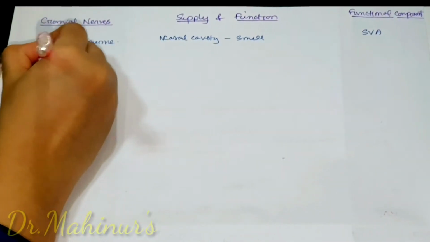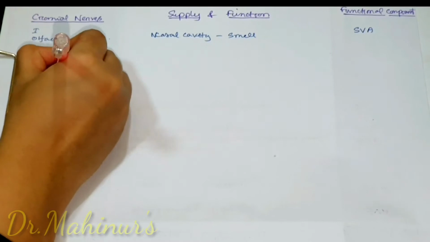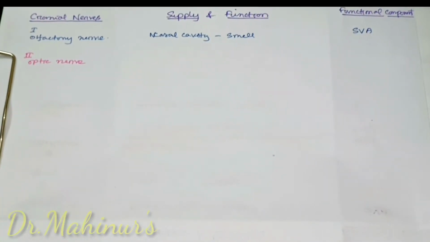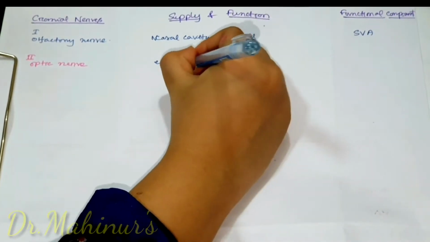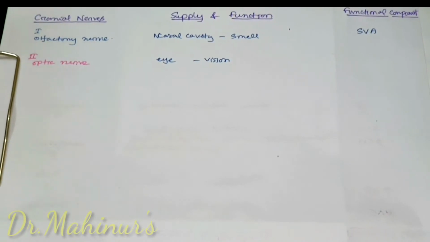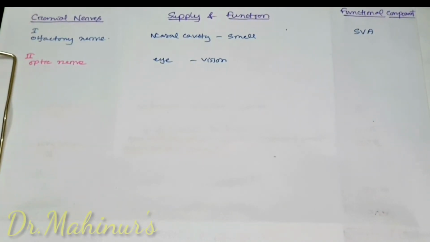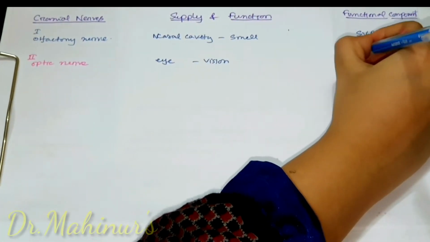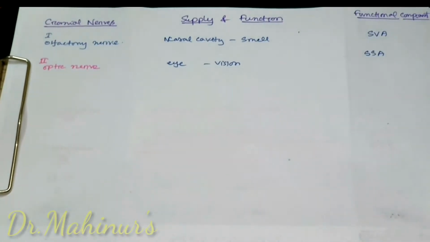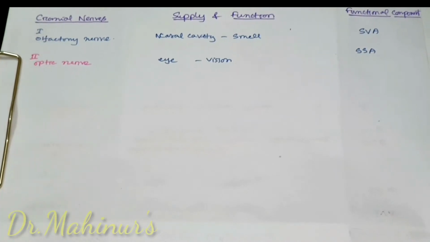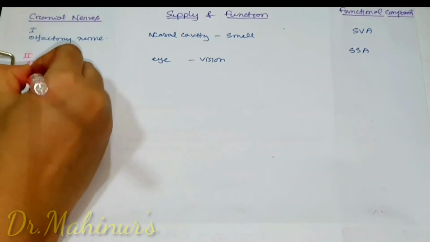Now second cranial nerve, that is optic nerve. It's also purely sensory and gives supply to the eye and takes part in vision. As vision is concerned with the derived structure of the ectoderm, so it will be somatic. The functional component of optic nerve is special somatic afferent, as vision is a special sense, and somatic as it is concerned with the derived structure of the ectoderm.